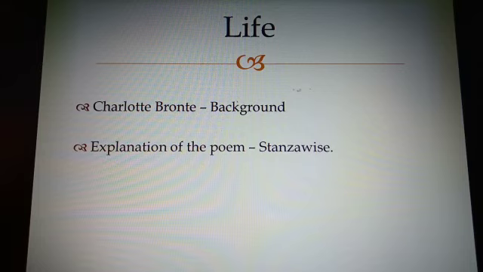The poem starts with the poetess saying that life is a dream, but it is a beautiful one. It is not a dark dream as said by some wise people. She says that sometimes when it rains a little in the morning, it could be a sign of a pleasant day ahead.